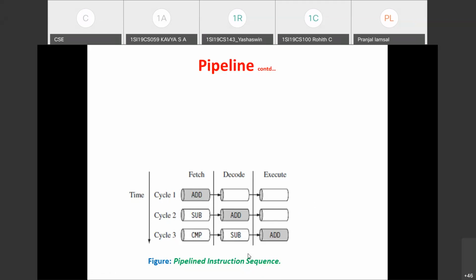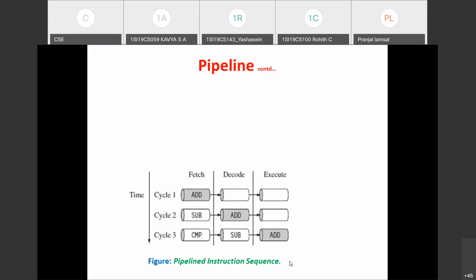Just see, if 100 instructions are to be executed in a normal non-pipeline processor, it takes 300 cycles to execute. But if it were this pipeline, which is overlapped instruction execution, only for the first instruction it has taken 3 cycles. For the rest of the instructions, it is just execute only. So in case of ARM7, it is fetch, decode, execute, and further it will be just execute only. So in every cycle, an instruction will be executed. That is in case of ARM7 pipeline.